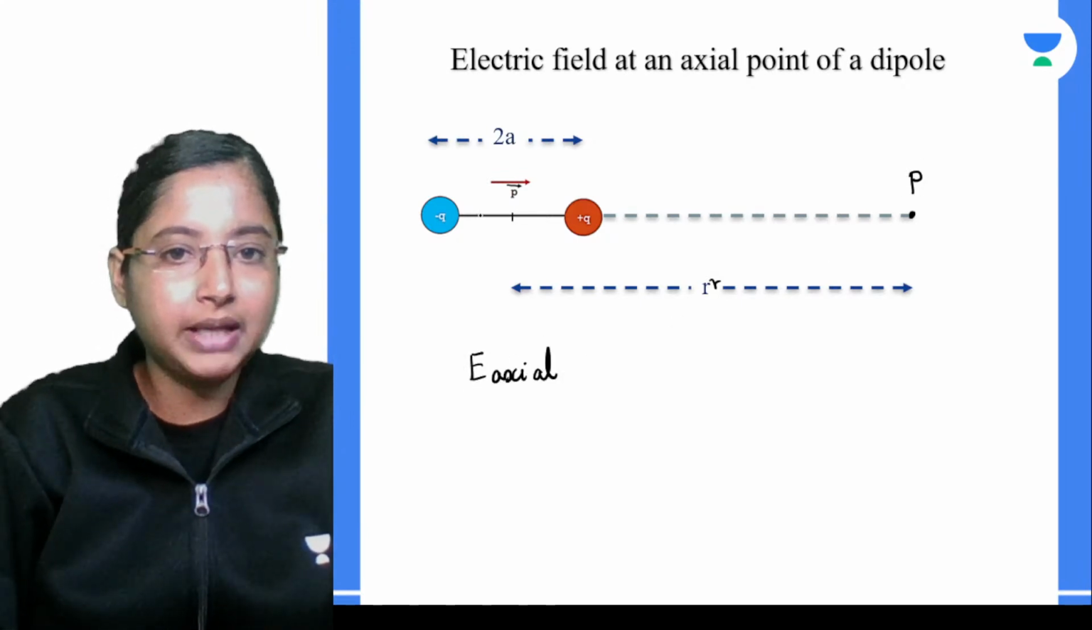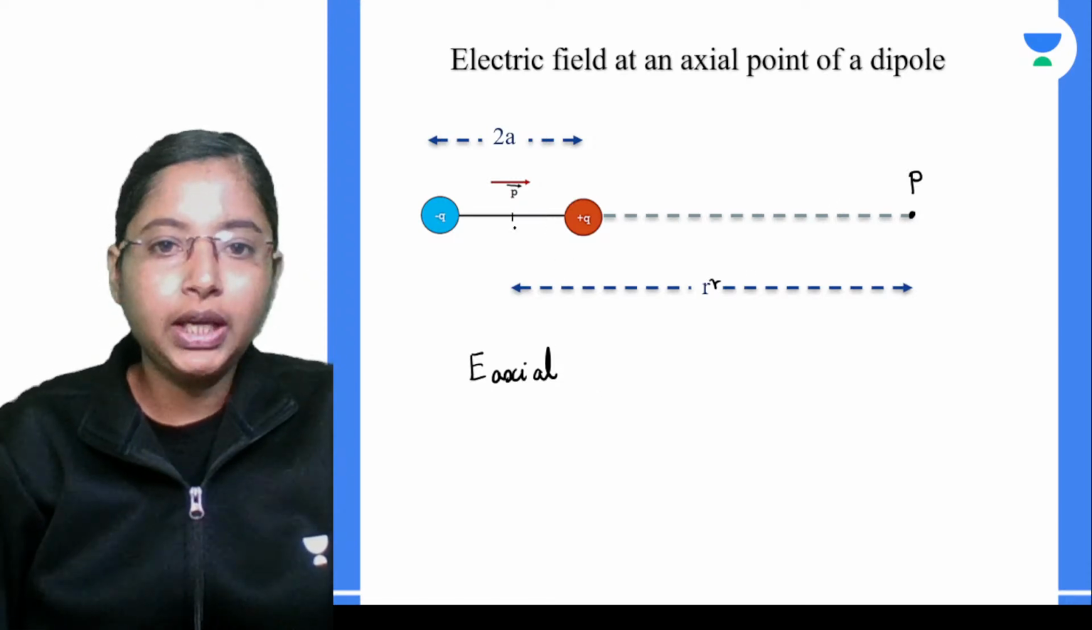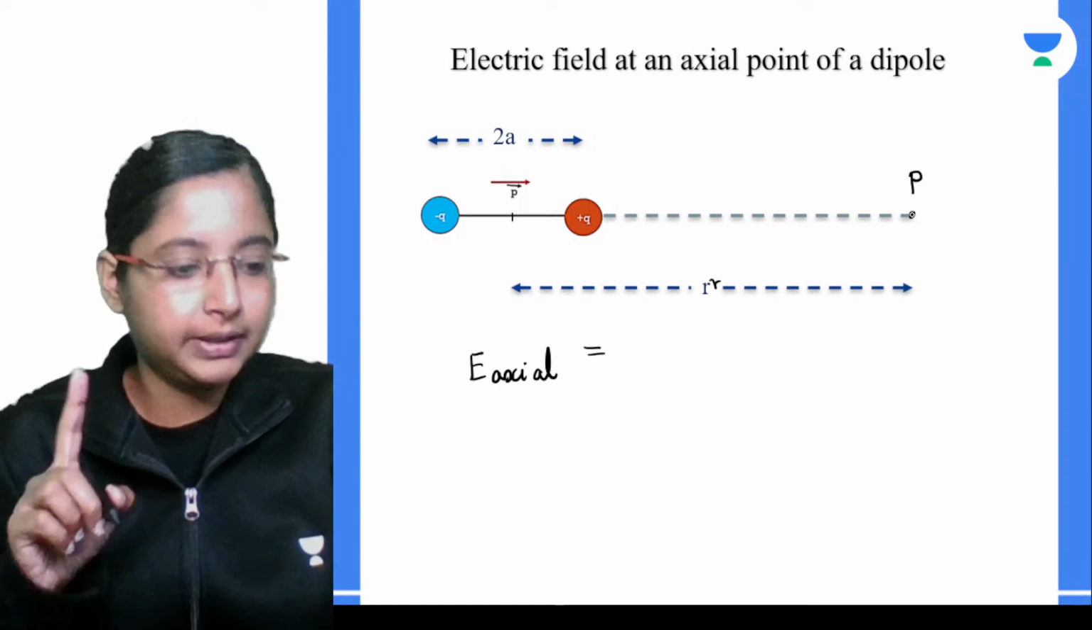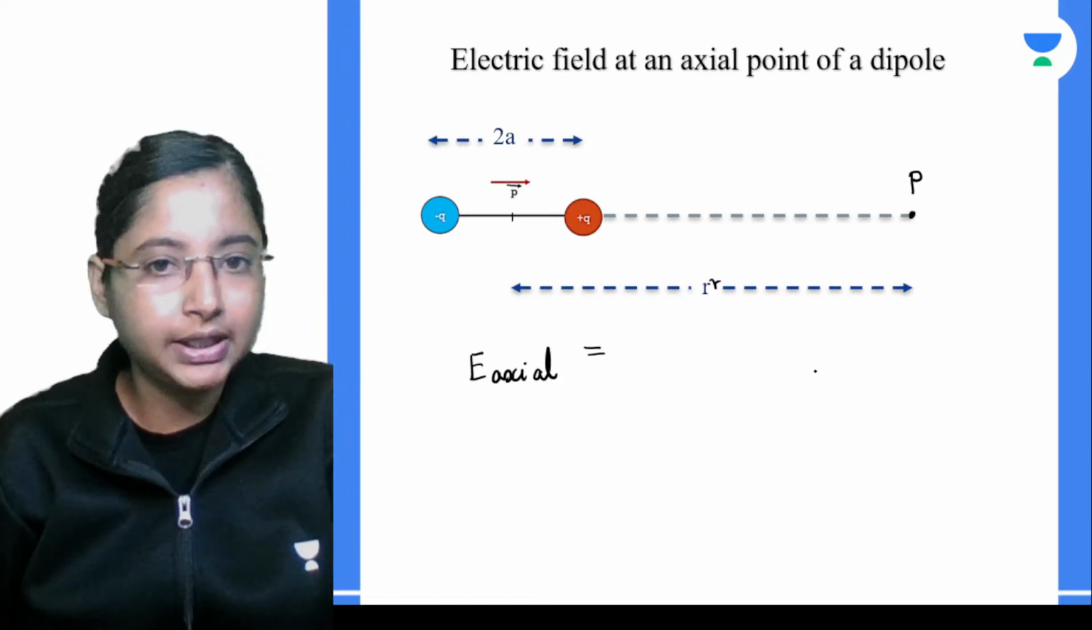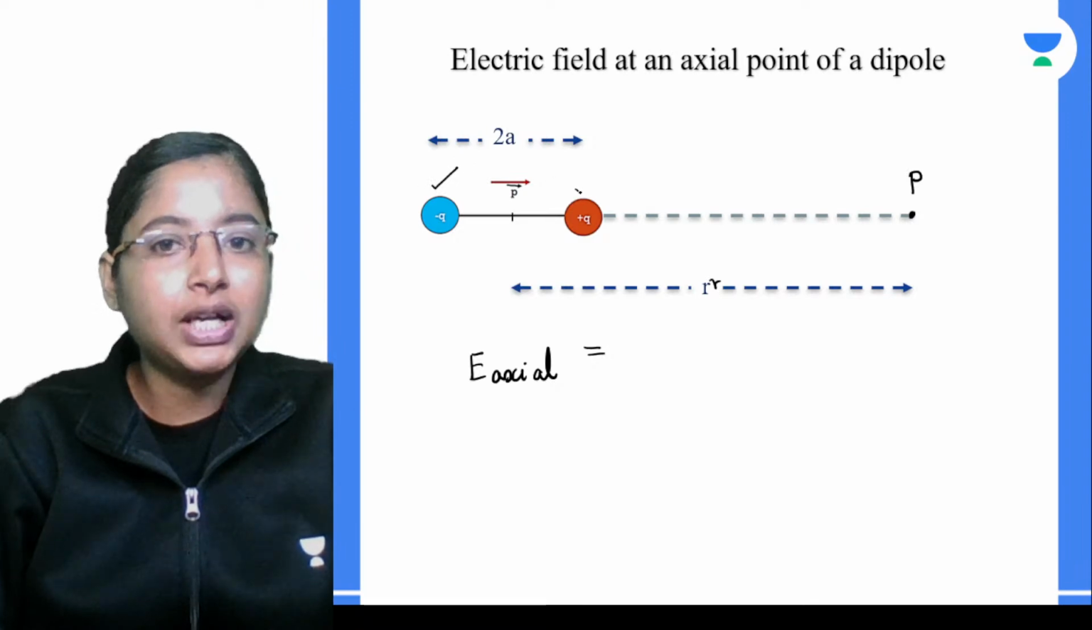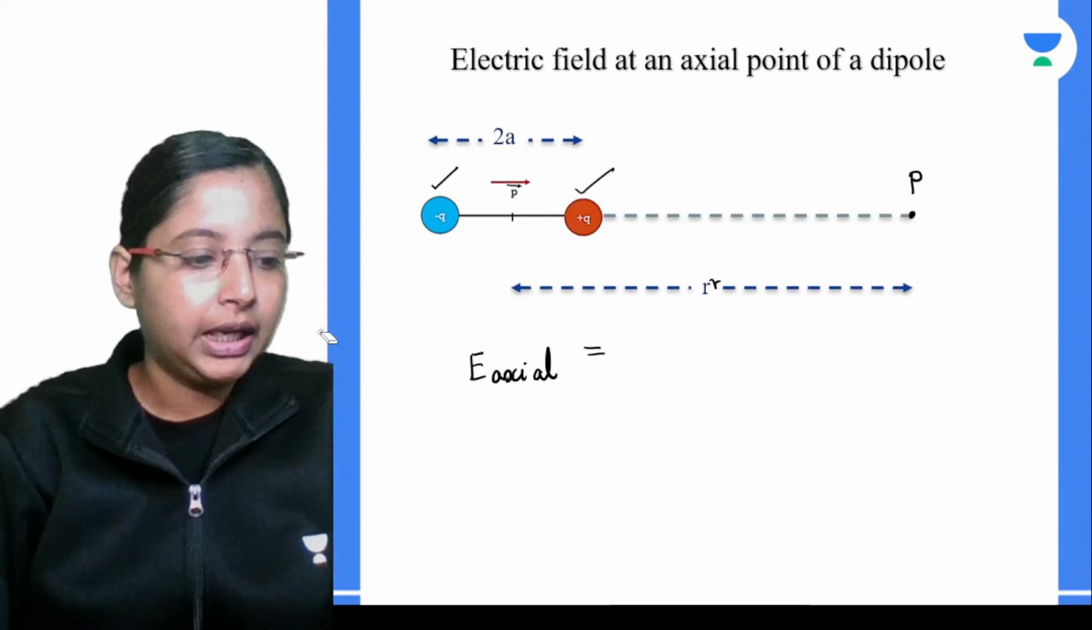The axial line is the line passing through these two charges. That is the axial line. The electric field at this point, if you introduce a test charge, is going to be because of two charges: one because of this negative charge, another because of this positive charge.